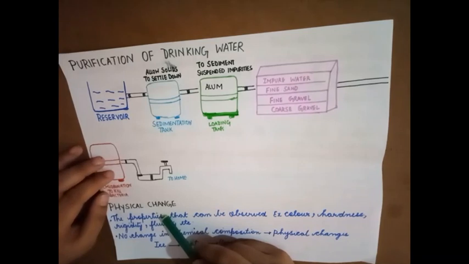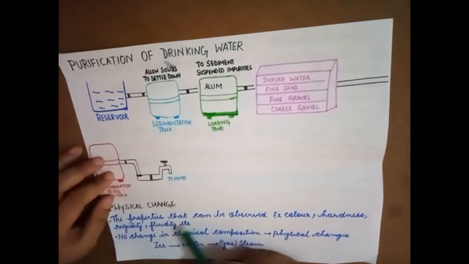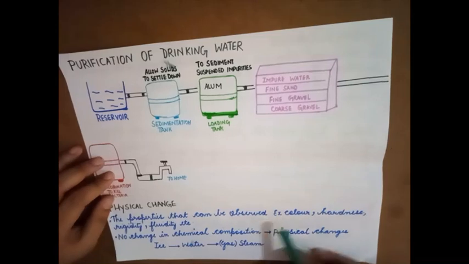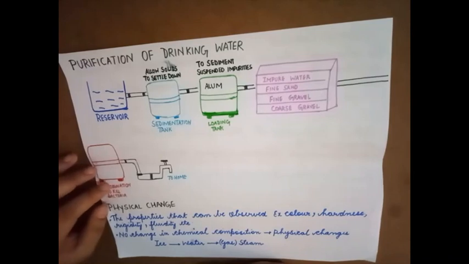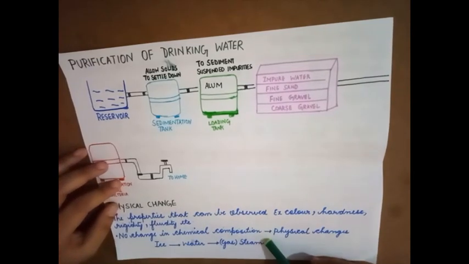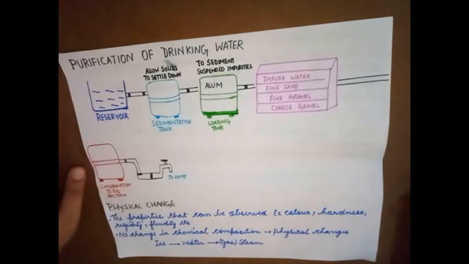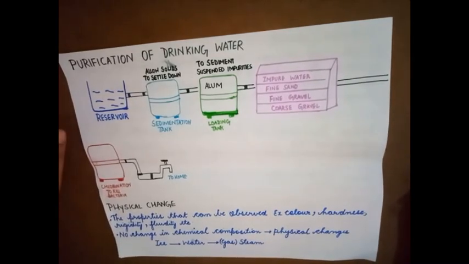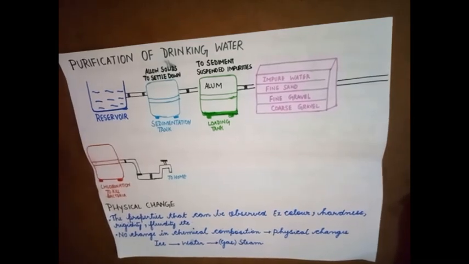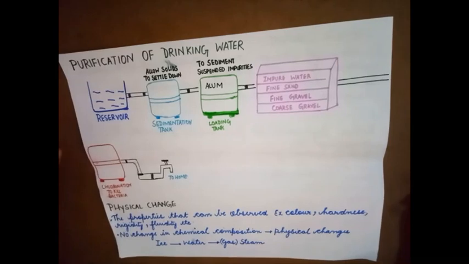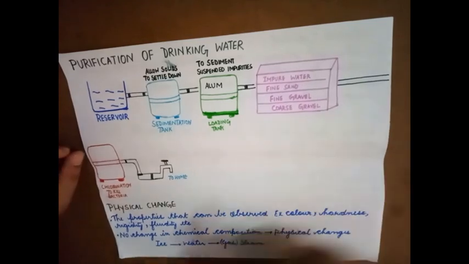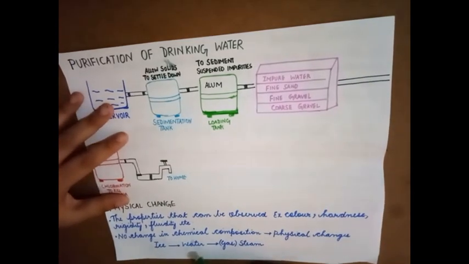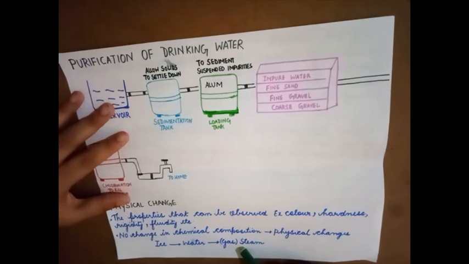Next we will try to understand physical change, with respect to properties that can be observed. For example, color, hardness, rigidity, fluidity, etc. No change in chemical composition is a physical change. Physical properties are the properties that you can observe. When there is no change in the chemical composition or chemical nature of a substance, it is known as physical change. A very common example is conversion of ice to water, and water to steam.